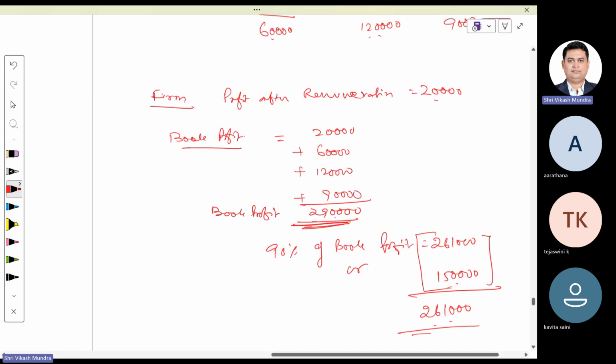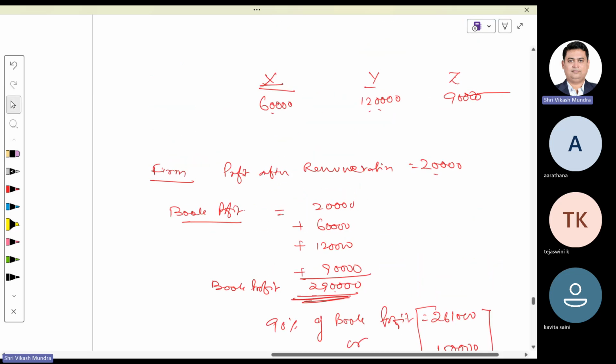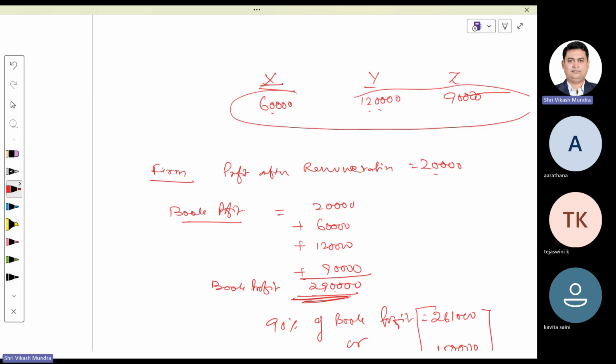How much remuneration did they pay to their partners? They paid aggregate collectively, 160 plus 120 plus 90. They paid 2,70,000 as remuneration to partners. Out of this 2,70,000, maximum allowable remuneration would be 2,61,000. Remaining 9,000 would be disallowed in hands of partnership firm.